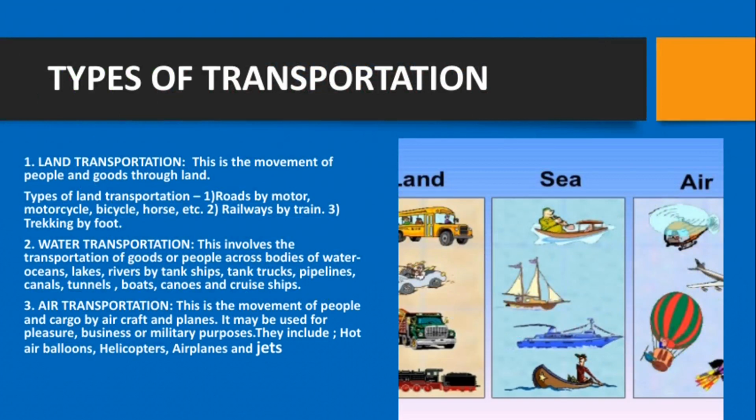Okay, next let's look at the images of this water, air, and land transportation. So there are three types of transportation: the land transportation, the water transportation, and the air transportation. Land transportation involves the movement of people and goods through the land. So roads by motor cars, motorcycles, bicycles, horses, then railways by train, and trekking by foot. These are all the types of land transportation.